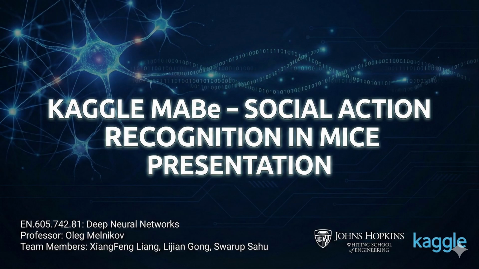For this project, our team participated in the Kaggle MAB competition, officially titled Social Action Recognition in Mice. MAB stands for Multi-Agent Behavior, and the challenge focused on automatically identifying mouse behaviors using large-scale, markerless, post-tracking data. It is considered one of Kaggle's more ambitious scientific competitions because it tackles a real-world problem that neuroscientists face every day: how do we reliably identify complex animal behaviors at scale and across different labs, different setups, and different environments?